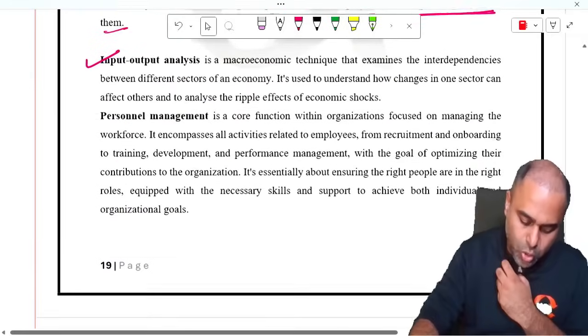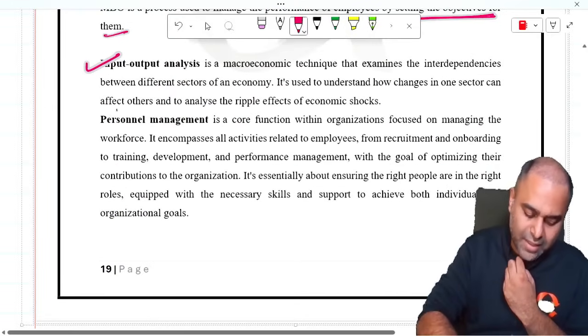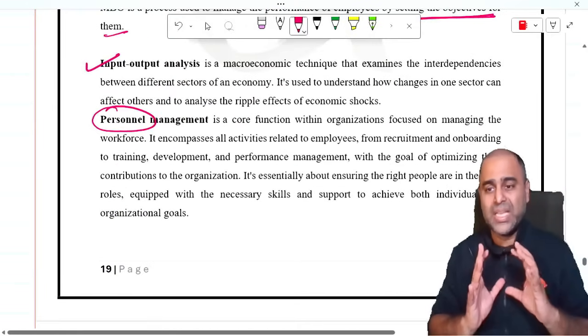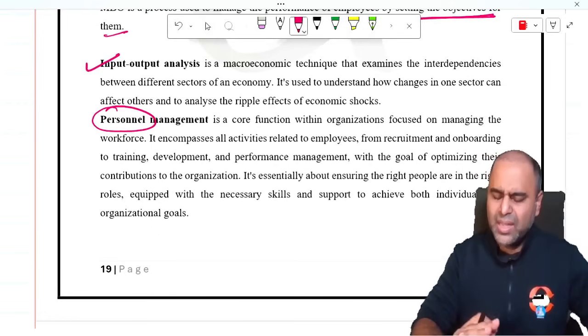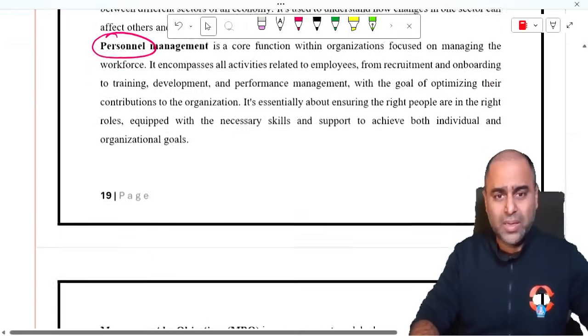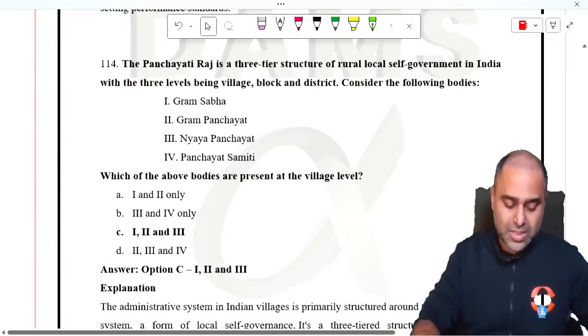Personal management, over here basically we look into development of the human personnel. So basically we groom the people. Okay? NEET does not ask quali methods. It is UPSC who loves to ask this.